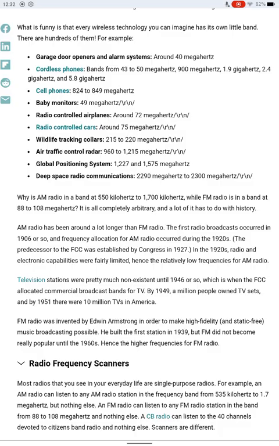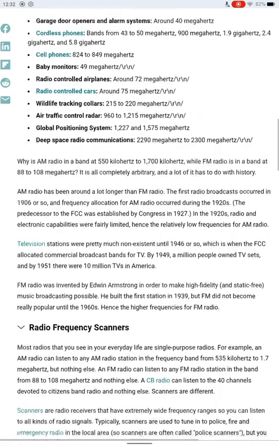Air traffic controller radar is 960 to 1215. Global Positioning System, GPS, is 1200 to 1500. And deep space radio is 2200 to 2300 megahertz. So this is your spectrum. This is how people communicate on different waves and don't cross each other.